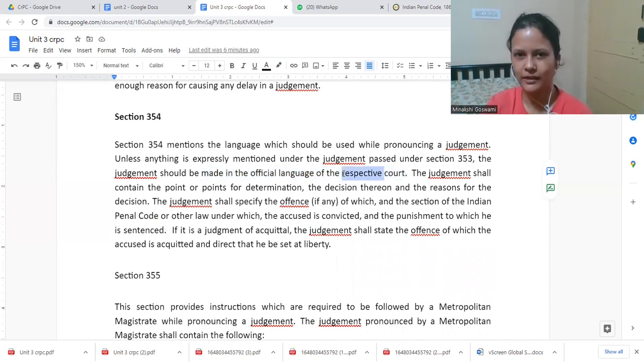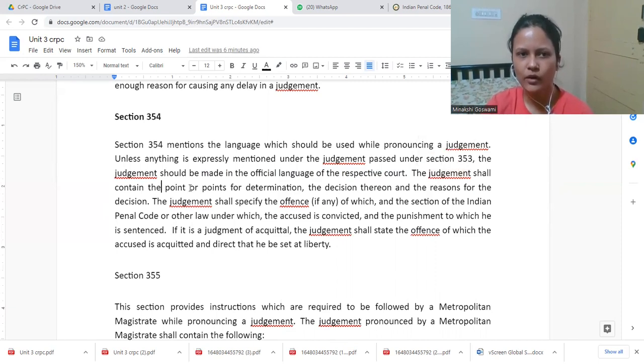Yeah, the state language can be used. So in that specific language, it will be there. Gujarat, everything would be in Gujarati. UP, everything will be in Hindi only, right? Karnataka also, mostly I have seen in Kannada. Like that, it will happen.